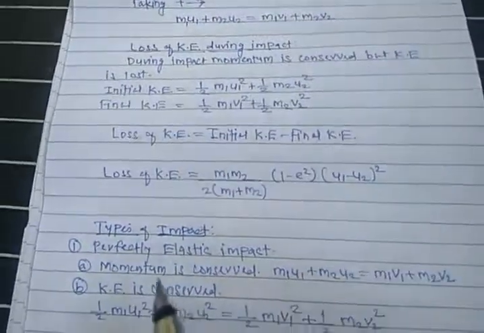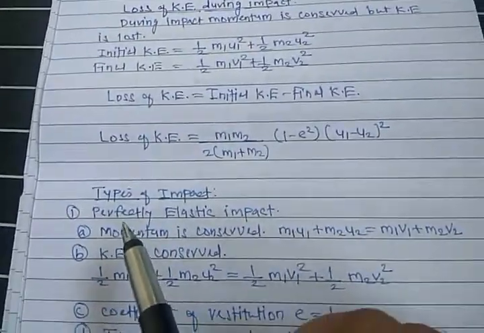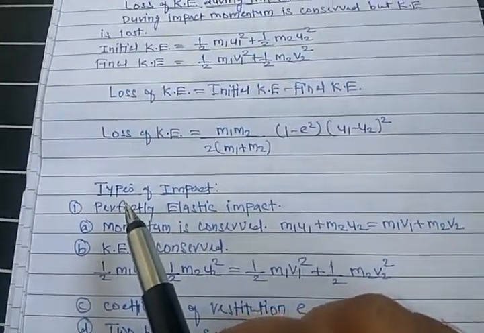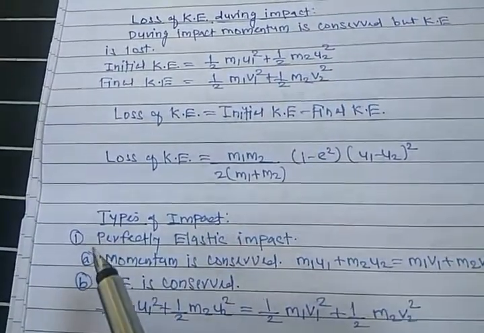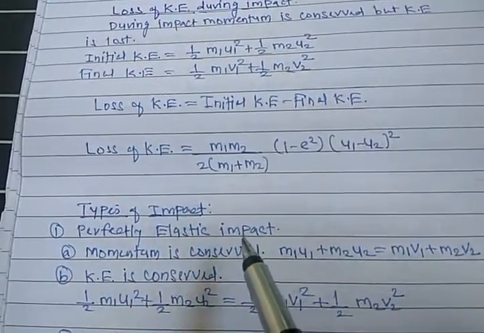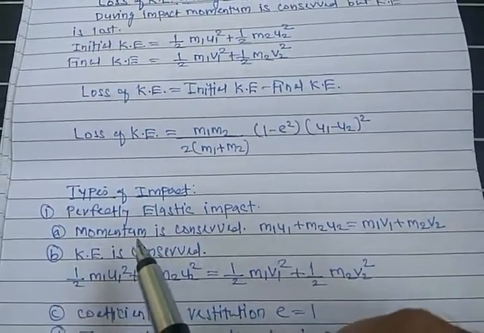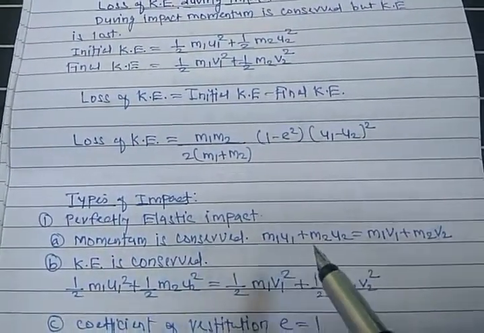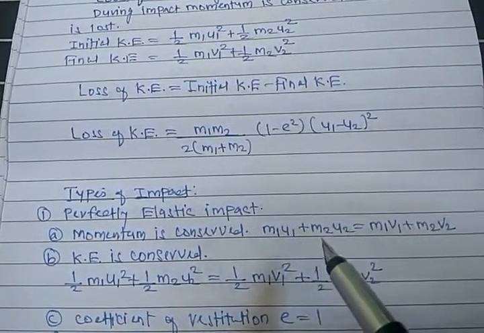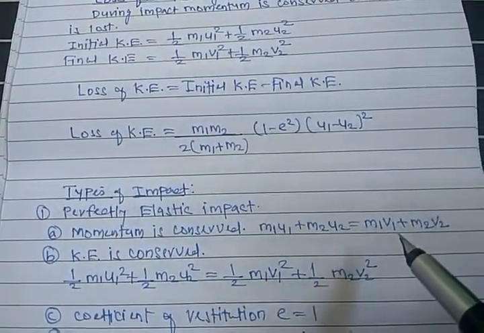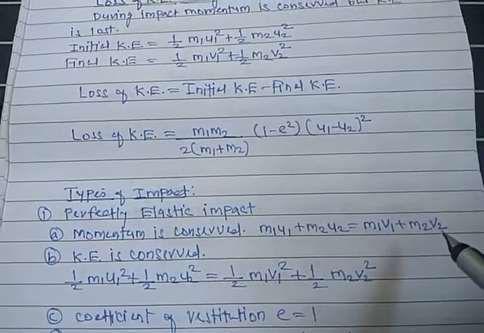Next, we will see the types of impact. There are four types of impact. First is perfectly elastic impact. Here momentum is conserved: m1 u1 plus m2 u2 is equal to m1 v1 plus m2 v2.